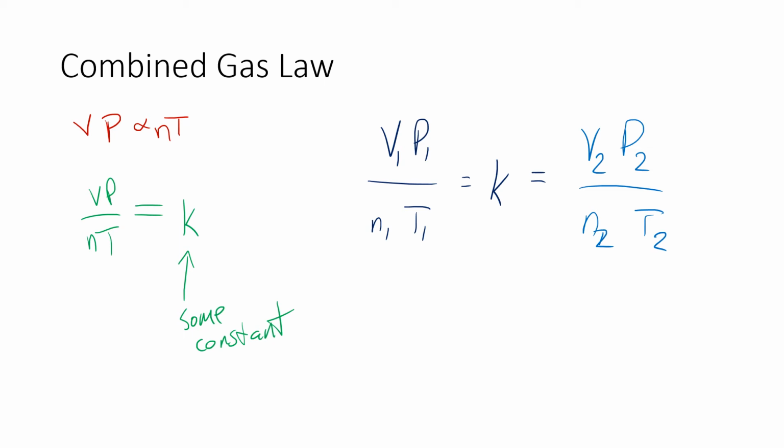I could have all of these be different. And what we're going to do is we just cut out this middleman here, and we get these two guys equal to each other. All right, this is the combined gas law. The combined gas law just merges those previous four laws into one equation here. So we've got V1, P1, N1, and T1. Okay? All of these can have any units to them.